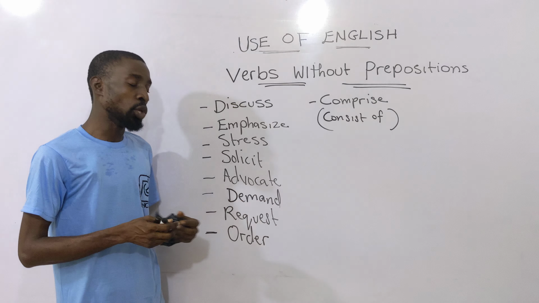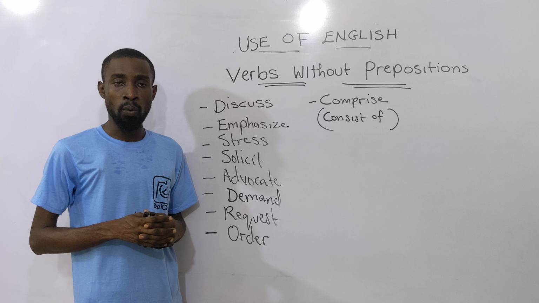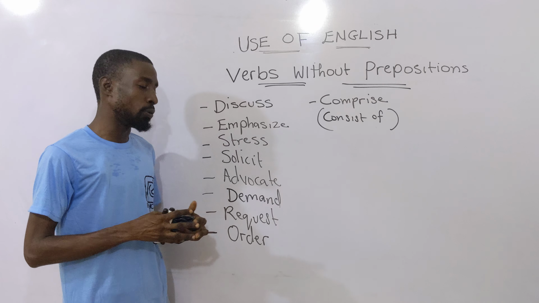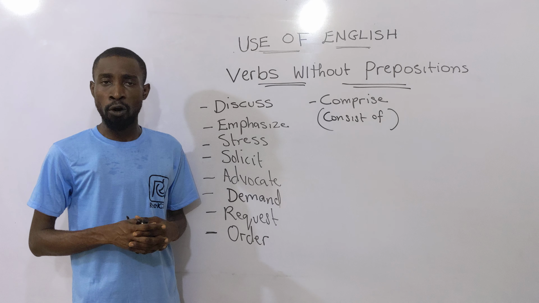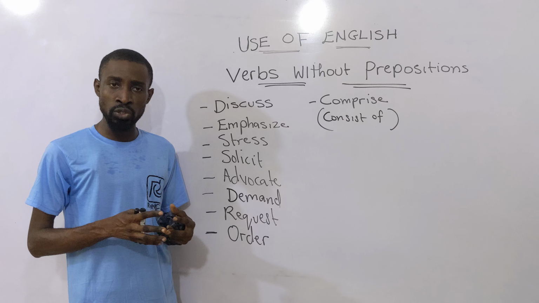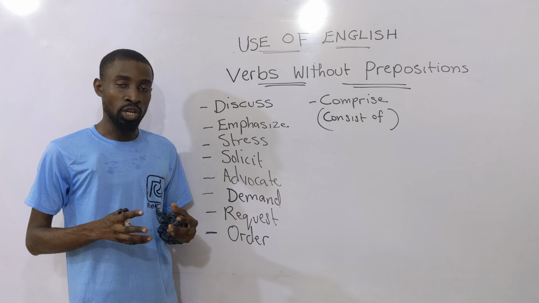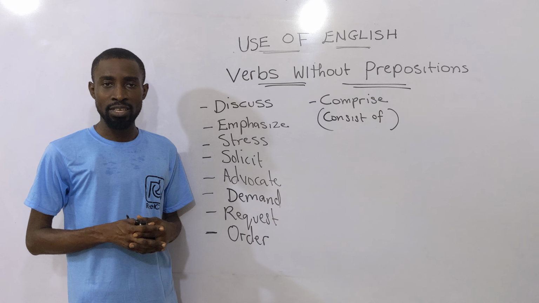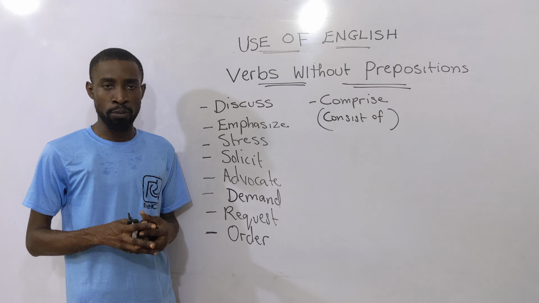All right? So when you use demand as a noun, it can go with for, but as a verb, it doesn't go with for. For example, "The girl demanded for money from her parents" is wrong. After demand, used as a verb, don't use for. So the correct English will now be, "The girl demanded money from the parents."